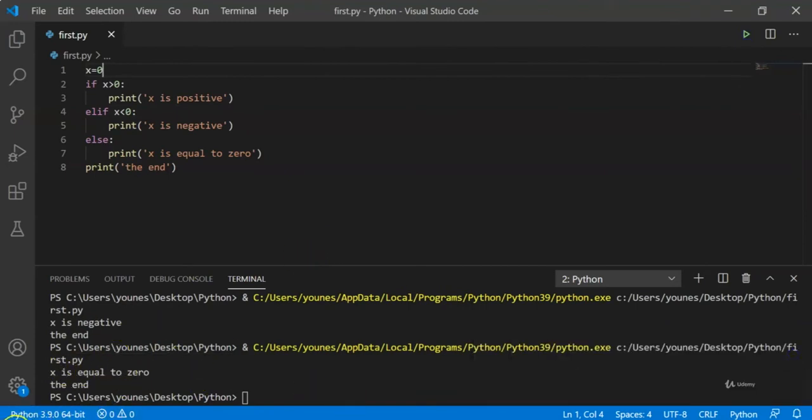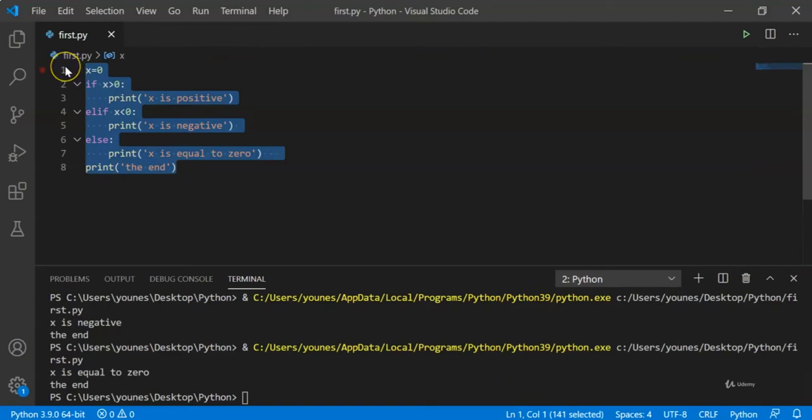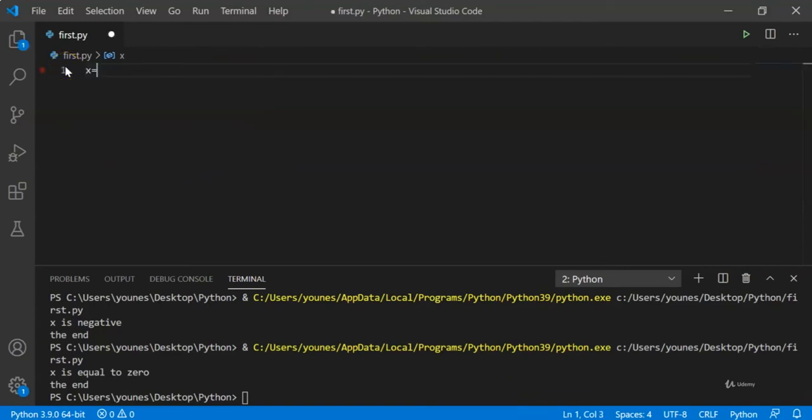Now we also have something that is called nested conditionals, and in this case we have an if-else statement, and inside the body of the if or the body of the else we have another if-else statement. So let me demonstrate it here. Let's suppose we have x equal to 2 and y equal to 3.